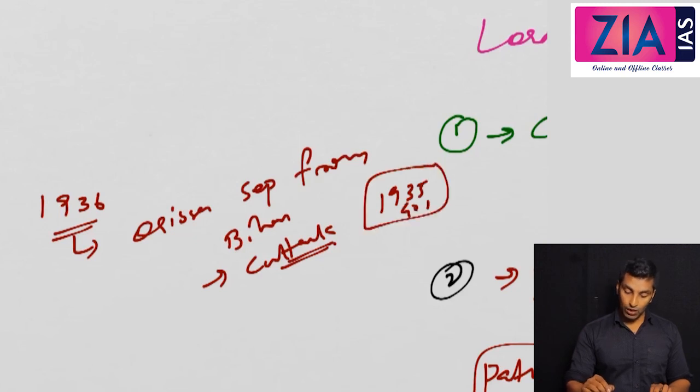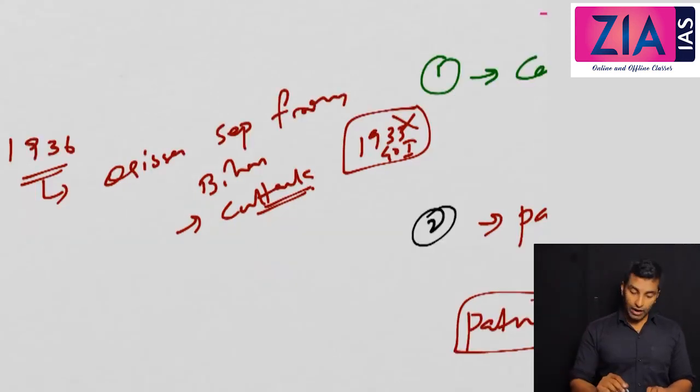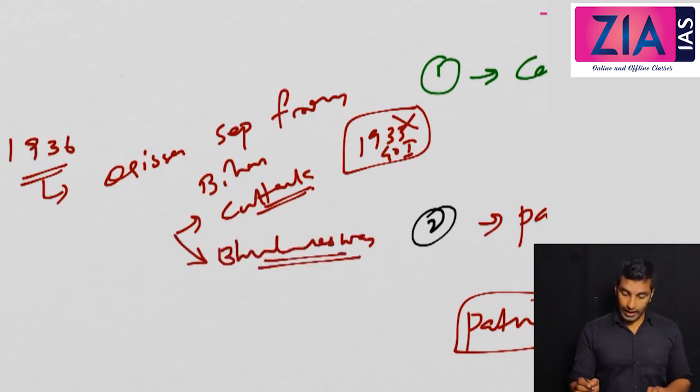Okay, so Government of India Act 1935. We'll be discussing this in detail later when we discuss the 1935 Government of India Act. Now, only after independence, the capital was shifted to Bhubaneswar. That's all about Delhi Durbar.